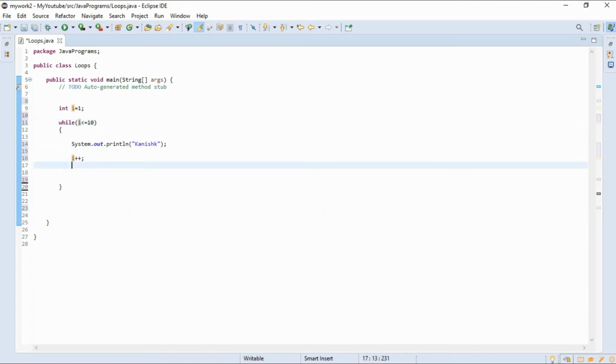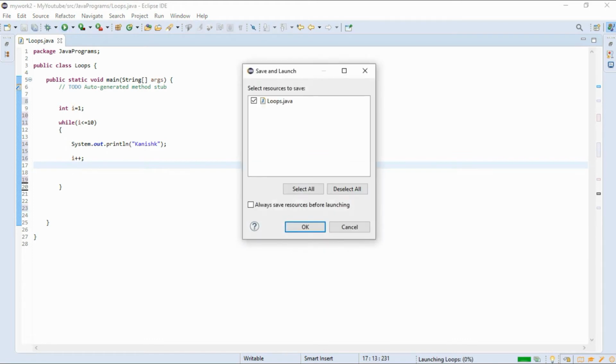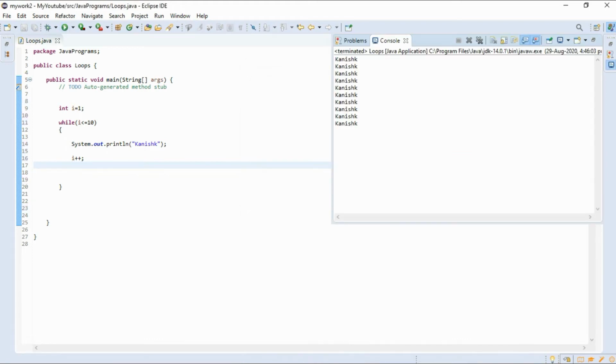Okay, let's run the code now. Here it is. My name was printed 10 times, 1 2 3 4 5 6 7 8 9 10. That's it for while loop.